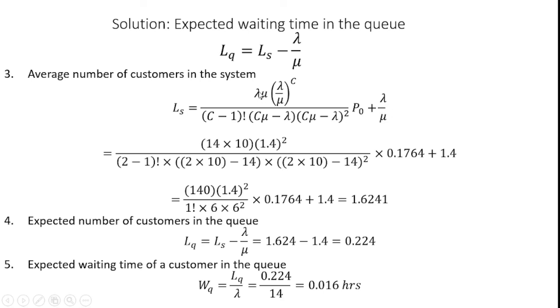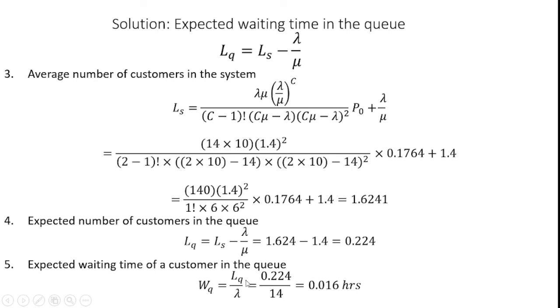Here I can substitute lambda is equal to 14, mu is equal to 10 and c is equal to 2. From this I get the average number of customers in the system as 1.6241.